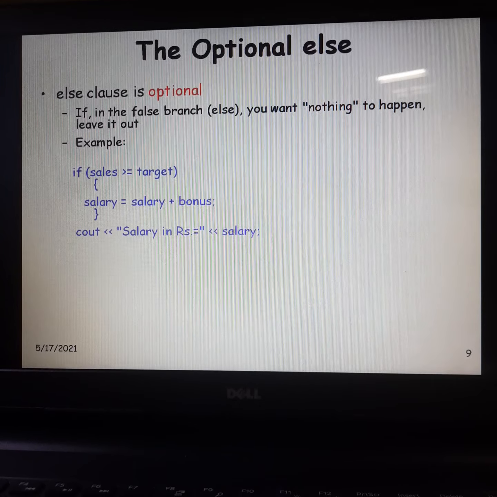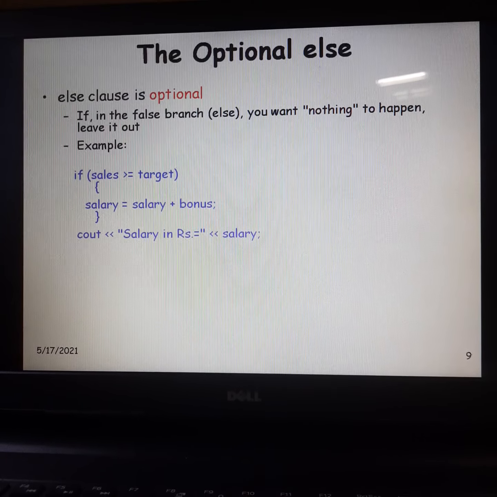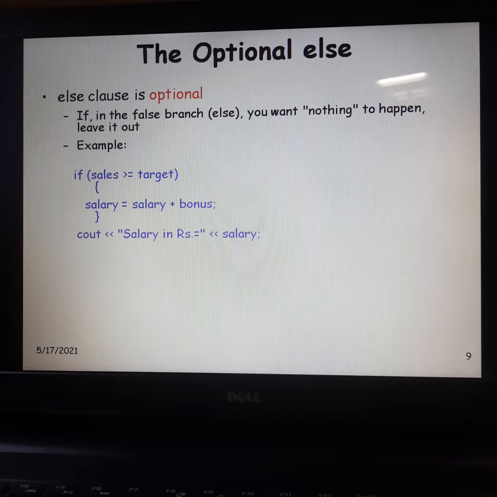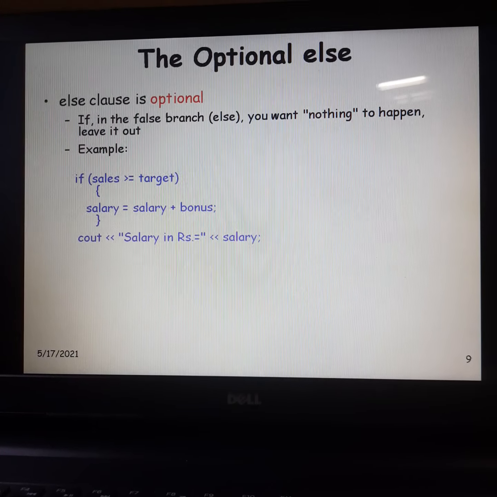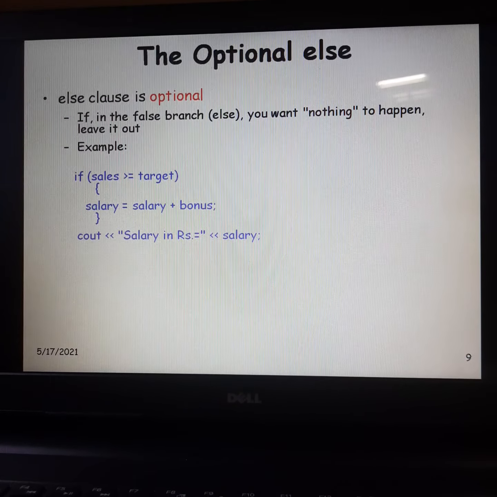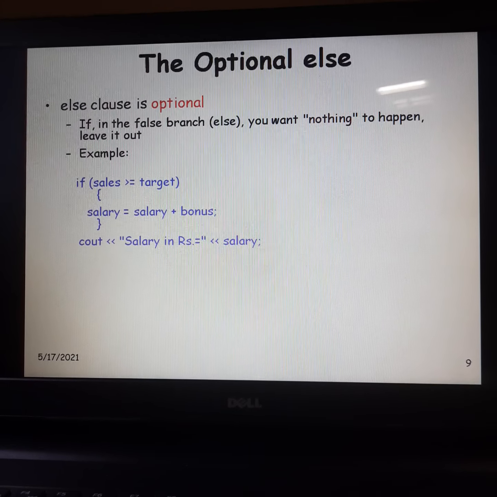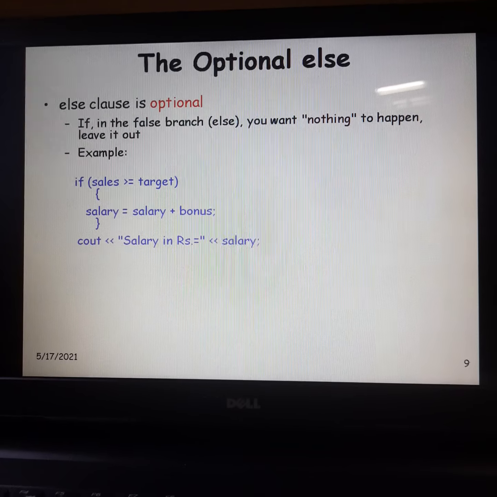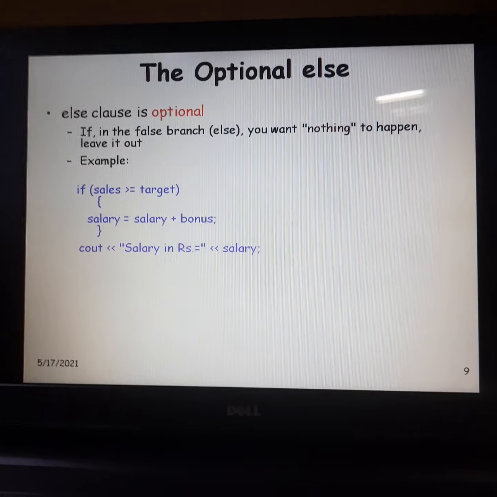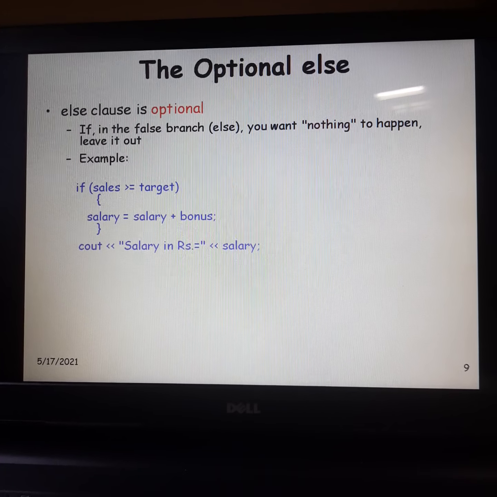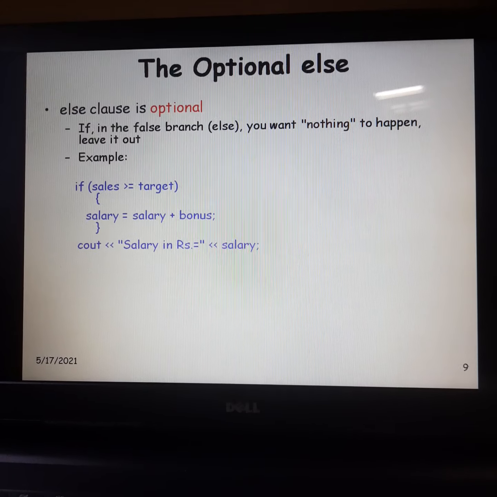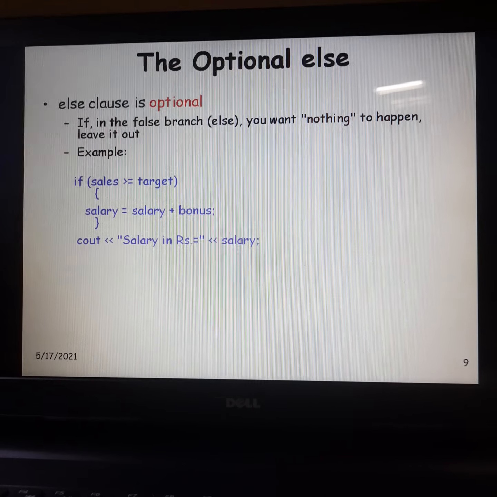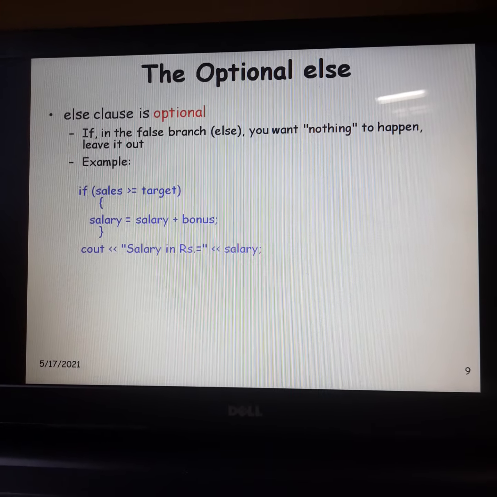Now, if this condition is false, then there is no action taken. That means he will get the basic salary. There is no bonus rewarded to him. So this else clause is optional. It depends on what the client wants. The programmer has a choice of keeping the else clause or not. If the given condition is true, the true block is executed, else the else block is executed. But sometimes we may not have to include the else clause at all, which is not a requirement of a given program, like this example. I hope this is clear.